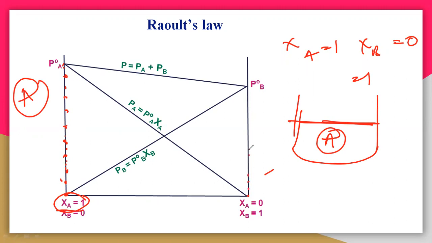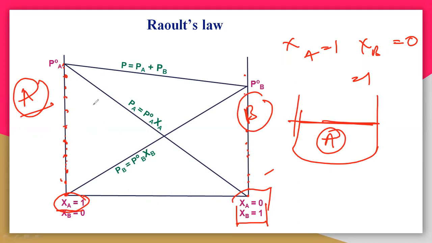Same way on the right side, you can take the zeta B equal to 1 and zeta A equal to 0. That means that only B is there. So on the right side, only B is there, and on the left side, only A is there.